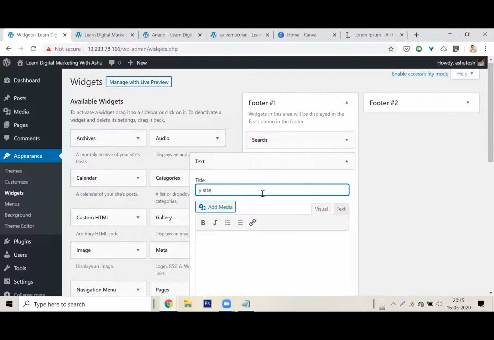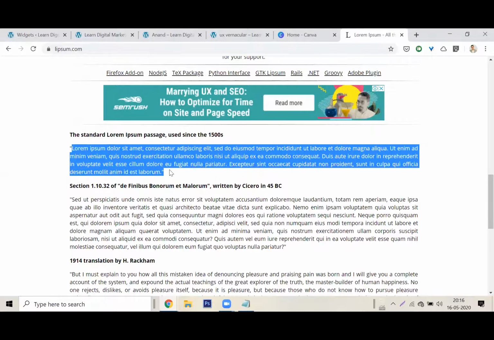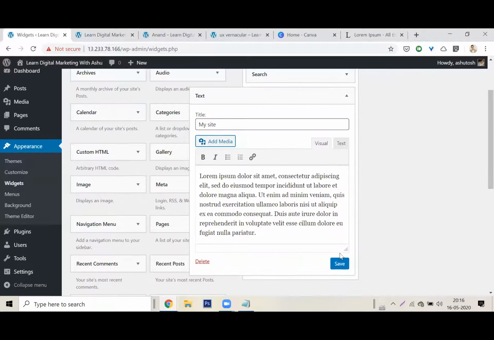My site, a title to it. I can now put a picture also. I'm not going to put in pictures. I'm going to put in a lot of lorem ipsums, my favorite. A little bit of lorem ipsum, not too much. Not too much text is good. Okay. Simple copy, paste. It's here. Click on save.